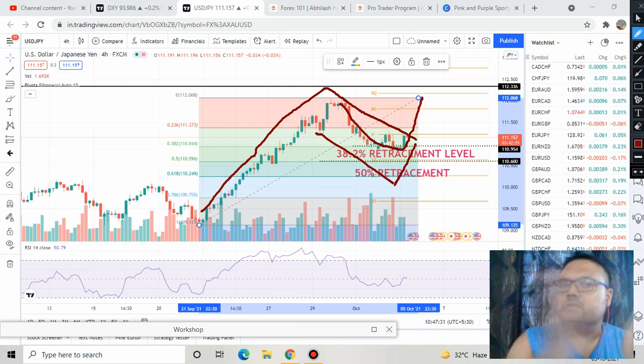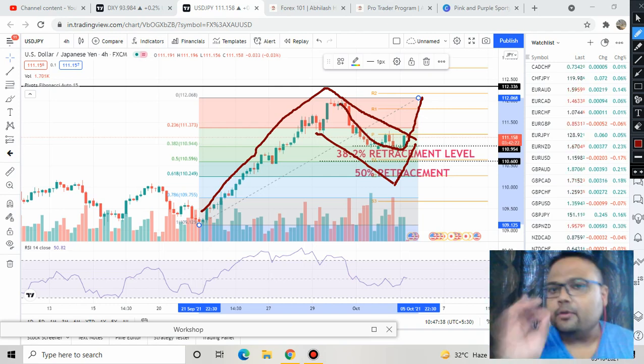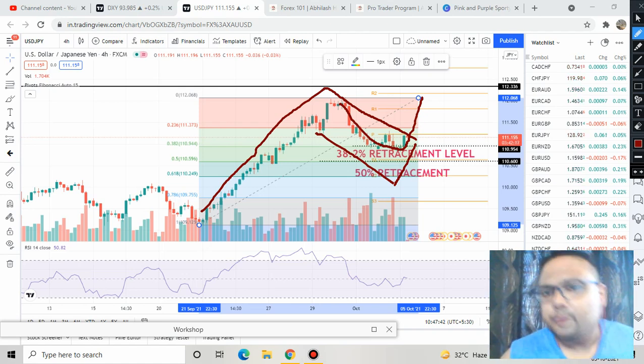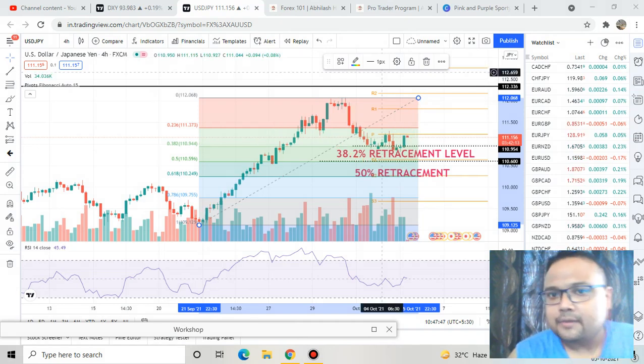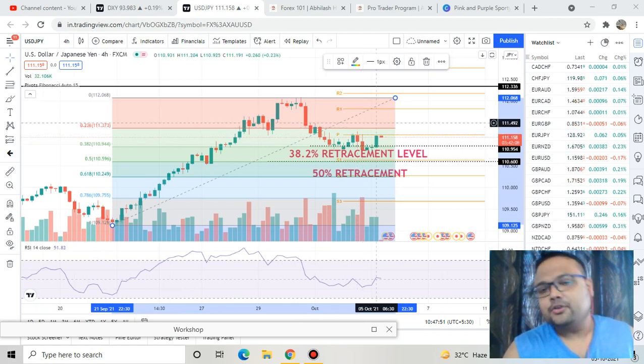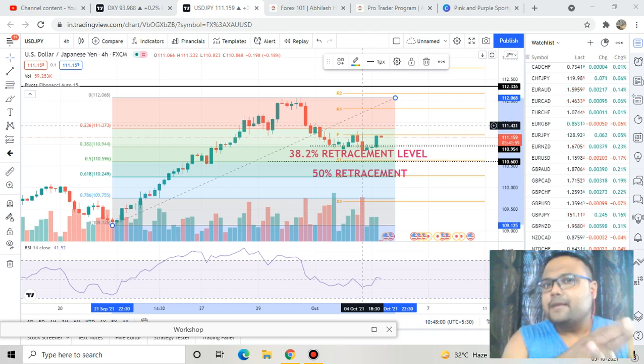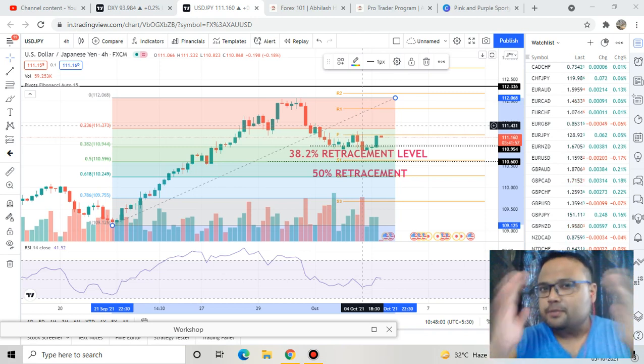If you watched my yesterday's video, you can also see that the market was respecting the Fibonacci level of 38.2%, and the market is still respecting the Fibonacci level of 38.2%. If I zoom in, you can see that the market is still trading above it. So things are quite good, quite beautiful in the chart of USD JPY. If you have already taken a buy position, then I request that you please stay on the trade.